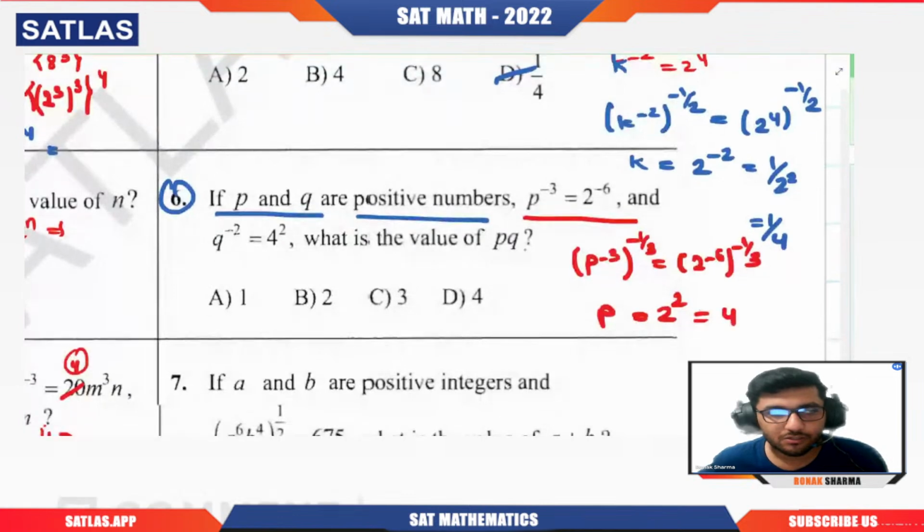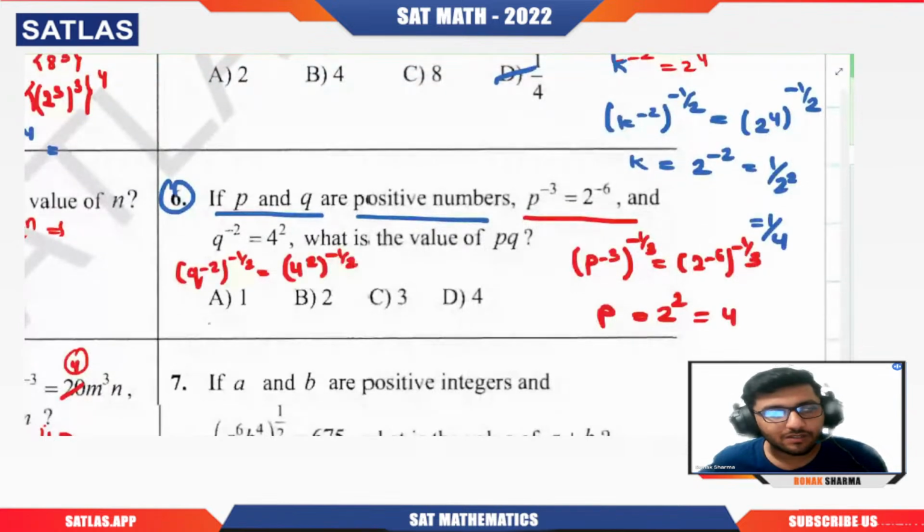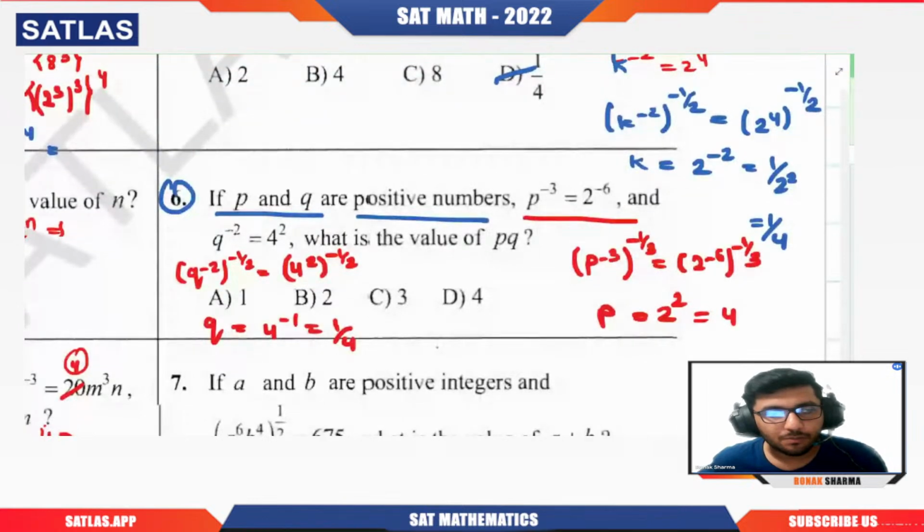So P is 4. Similarly here, what power will we raise on both sides? Sir, we will raise minus 1 by 2. So 4 square raised to power minus 1 by 2. This will give us Q equal to 2 into minus 1 by 2, that will be 2 into minus 1, which is 1 by 4. So P into Q will be what? 1 by 4 into 4, that is 1.